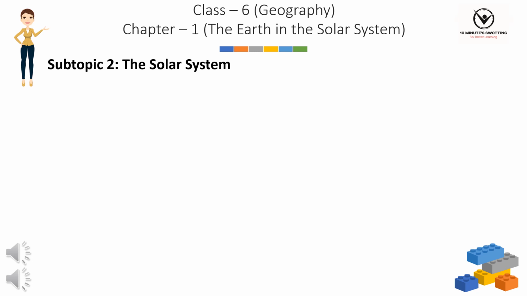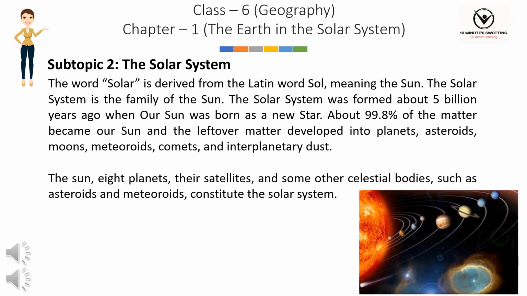Subtopic 2. The solar system. The word solar is derived from the Latin word sol, meaning the sun. The solar system is the family of the sun. The solar system was formed about 5 billion years ago when our sun was born as a new star. About 99.8% of the matter became our sun, and the leftover matter developed into planets, asteroids, moons, meteoroids, comets, and interplanetary dust.